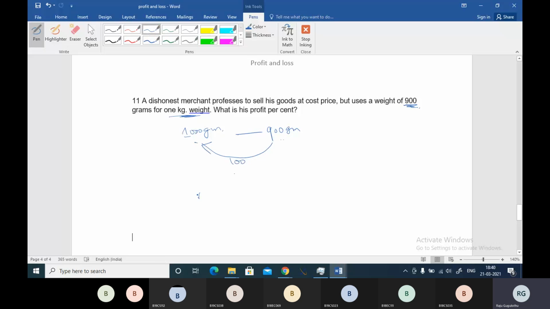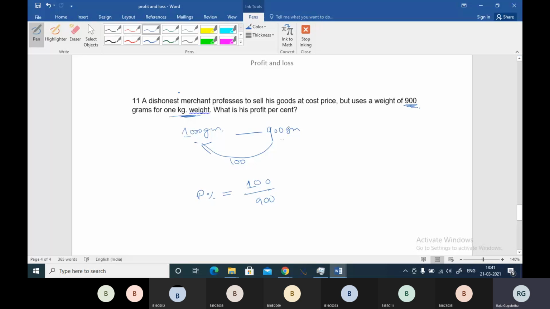So I can say profit percentage will be, he is getting 100 grams on every 900 grams. Let's say you have gone to that shopkeeper and bought 1 kg. He gave you 900 instead of 1 kg. That means he got 100 grams as profit. After you, I went to the same shop and bought 1 kg. Again I got 900. Again he got 100 profit from my transaction also.